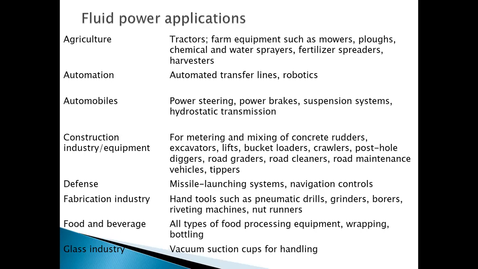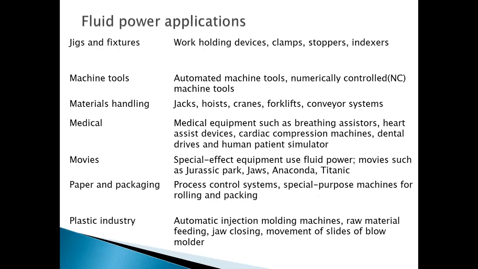In glass industries, vacuum suction cups are used for handling glass. In manufacturing industry, we are using jigs and fixtures, and sometimes those jigs and fixtures are also operated with the help of fluid power, hydraulic or pneumatic. Some work holding devices, clamps, stoppers, indexers, etc., are operated with the help of hydraulic or pneumatic power. Various machine tools like automated machine tools, numerical control machine tools, and CNCs are also operated with the help of fluid power. Various material handling equipment like jacks, hoists, cranes, forklifts, conveyor systems, etc.